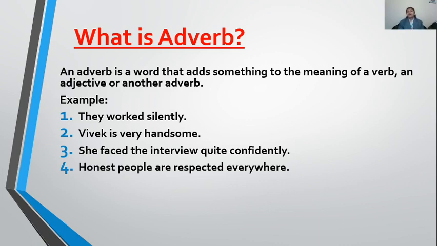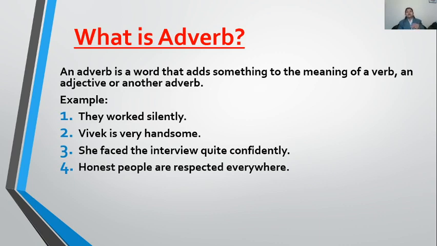In the same manner, if I talk about the children sitting in a class, how are the children sitting? They are sitting silently. Or they are creating noise in the class, so the class is very noisy. The words that tell you more about an action or a verb are called adverbs. Clear? And this is not only about the verb. They tell you more about the verb, the adjectives, and adverbs also.